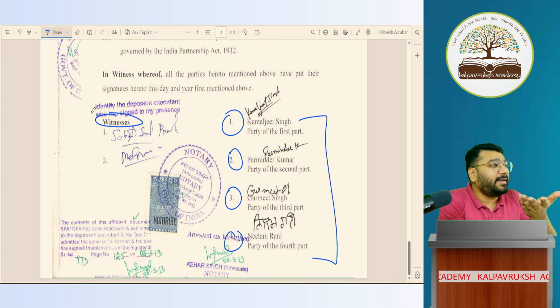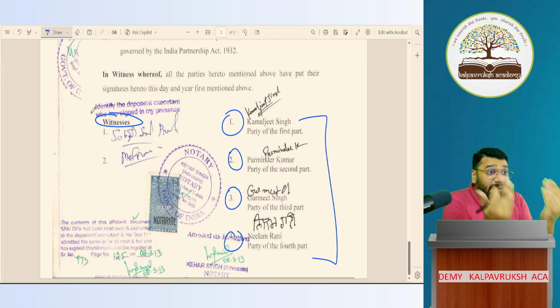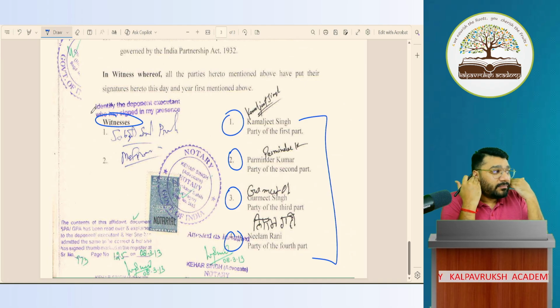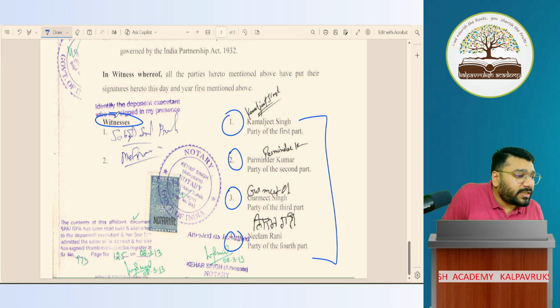Proof, rightly said. It's a proof. Whatever is agreed between them, I was there in my presence, they have agreed. So like this, I have witnessed. Now, 4 people, A, B, C, D, are there. Whatever they have agreed, I have witnessed with my own eyes. I have seen and heard. So whatever they are agreeing, I am also one of the parties to it. I am seeing what they are agreeing. Okay, not okay, witness also is mandatory.